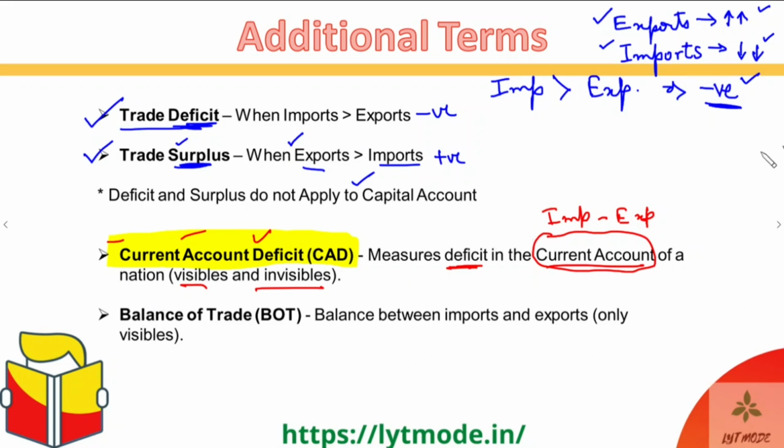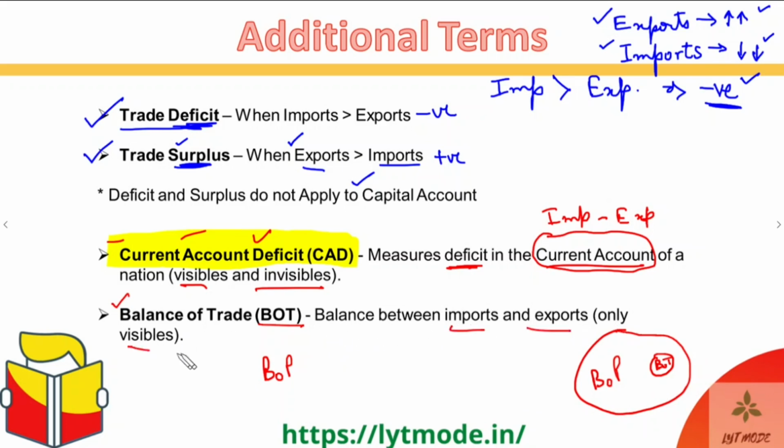Next comes BOT. Now BOT, see, it sounds like BOP, right? BOP is balance of payments, and BOT is balance of trade. It sounds very similar to BOP, but it is not. Trust me guys, it is not. It is very different. If this circle is BOP, this small circle is BOT. So it's a very small sub component of balance of payments. And what sub component are we talking about in this BOT or balance of trade? It is only the balance between the imports and the exports in the visibles.